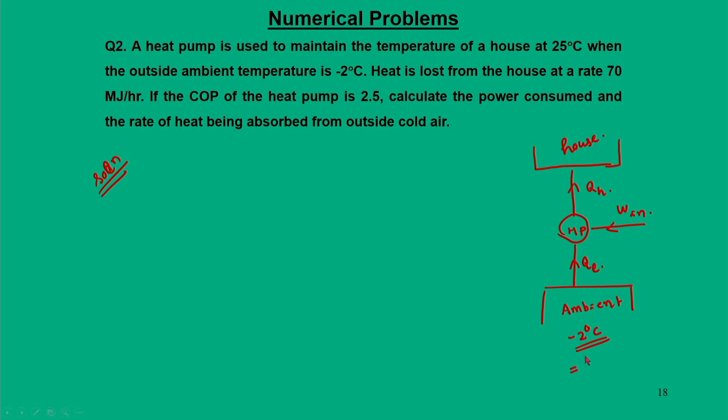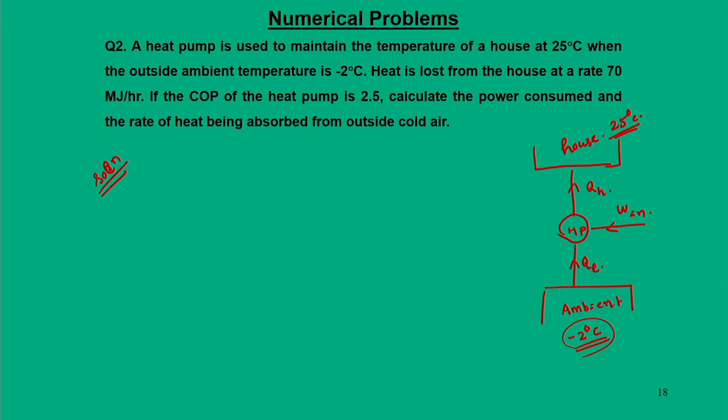So, this would be minus 2 degree centigrade, and here it is 25 degree centigrade. But here we are not going to talk about the temperature because it is a simple heat pump, and we are not talking about the reversible nature of the heat pump. So, temperature has no role, although it is given in this problem.